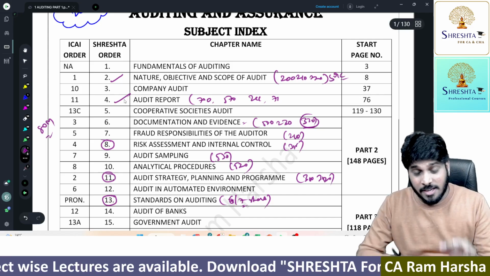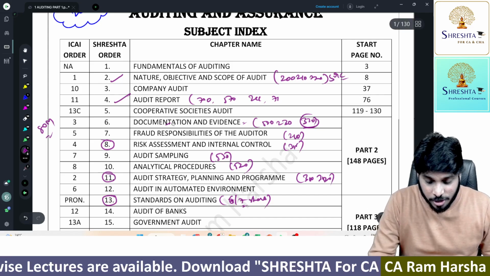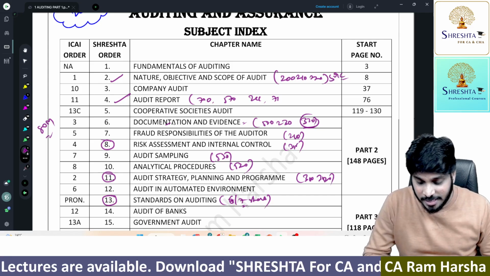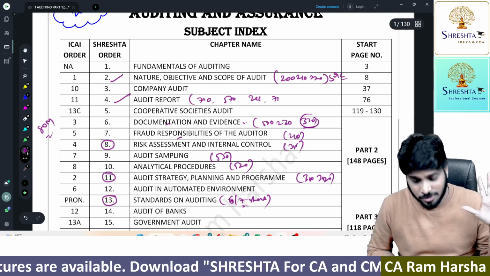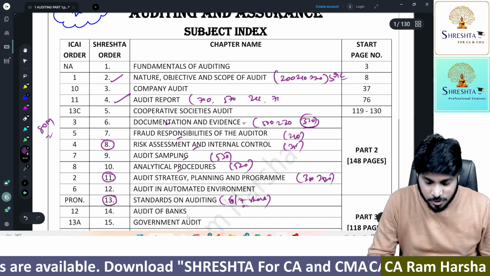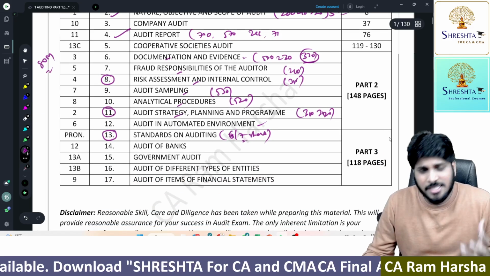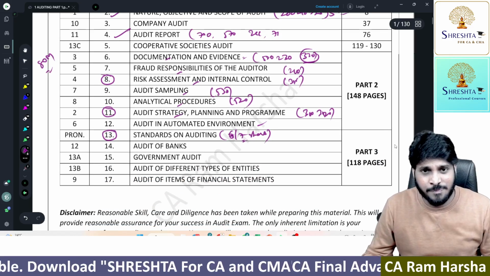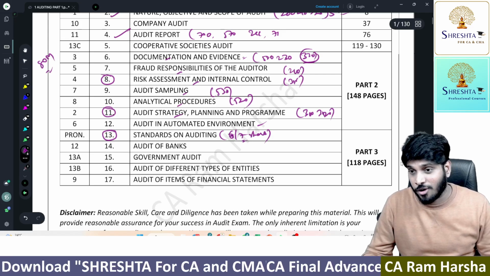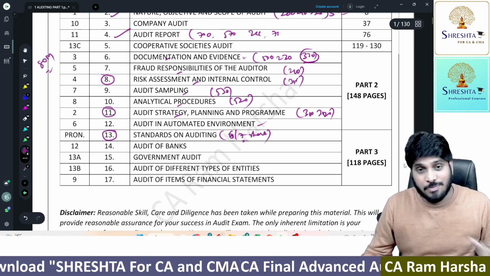Nature, objective and scope of audit is nothing but a standards related chapter. Audit report is nothing but a standards related chapter. Documentation and evidence is nothing but a standards related chapter. Fraud is nothing but standards. Analytical procedure, sampling, risk assessment, audit strategy, and audit in automated environment, all this is nothing but standards related. So people misinterpret a lot. People do not have that much clarity.